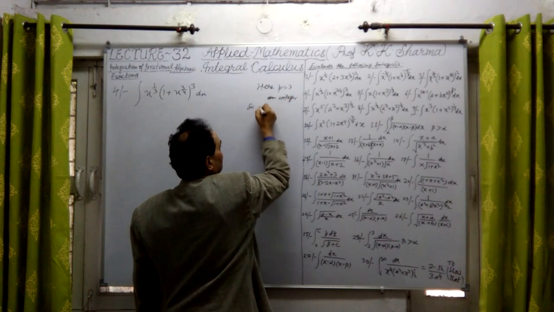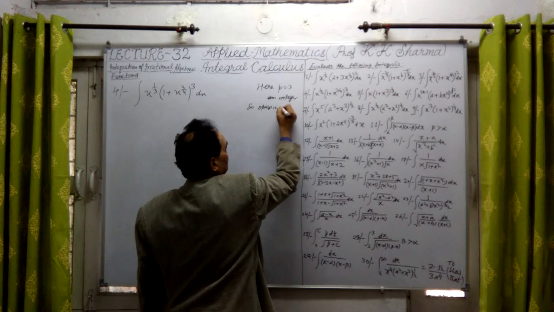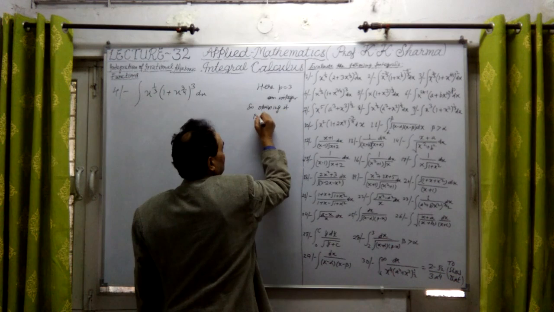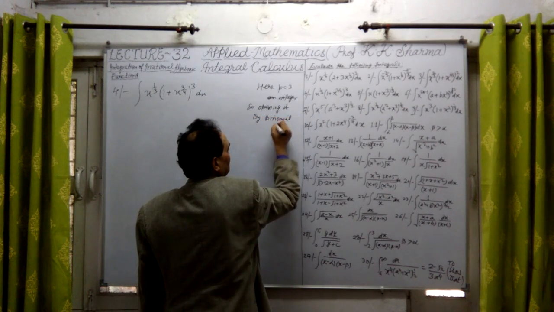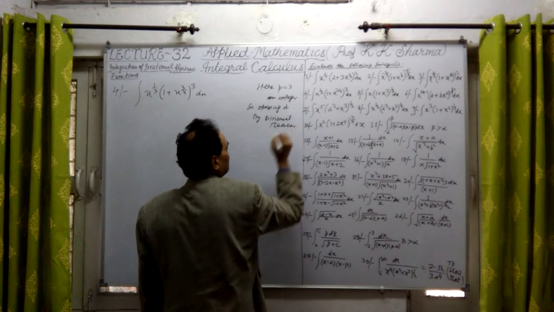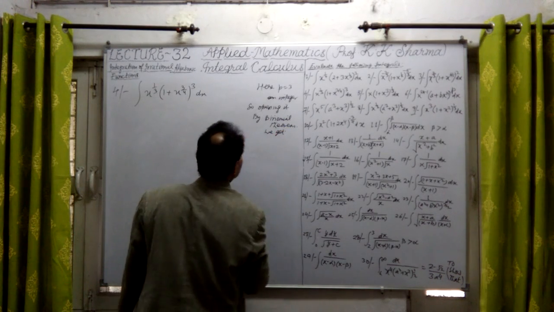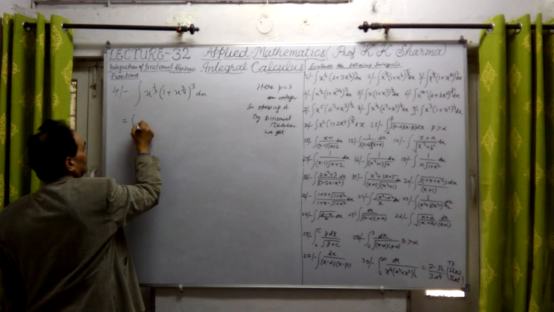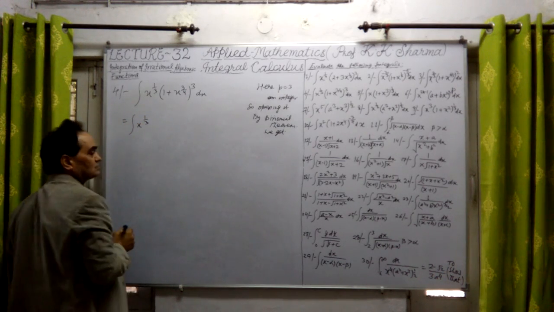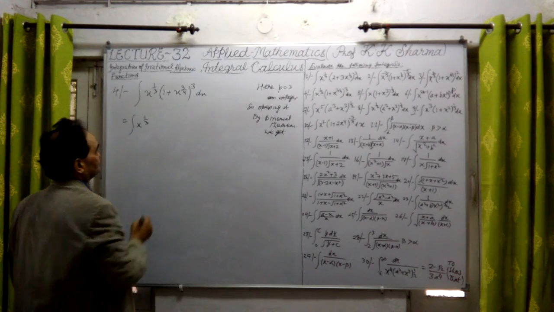Opening it by binomial theorem, we get here, this is the integration. Actually, this is case number 1, when p is an integer. Case number 1 here.